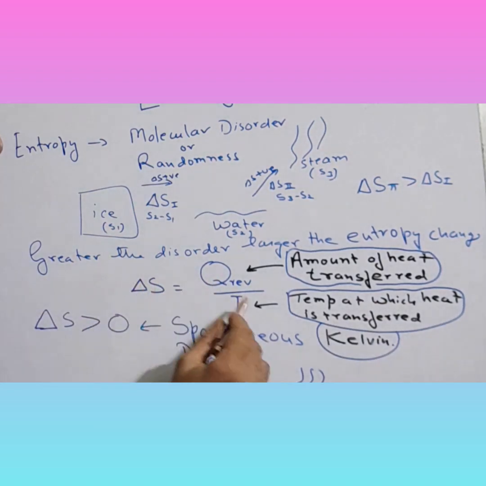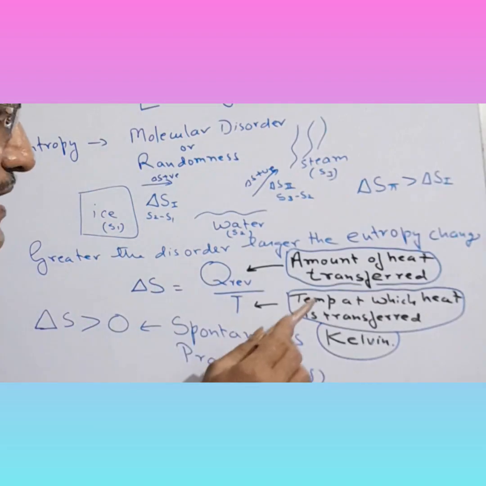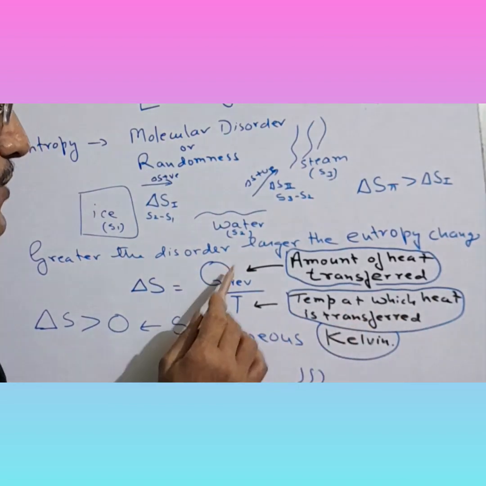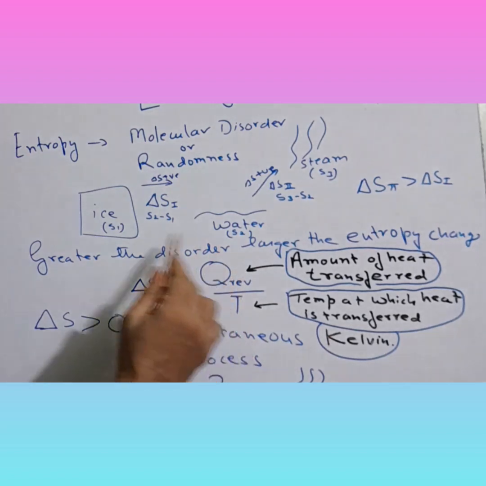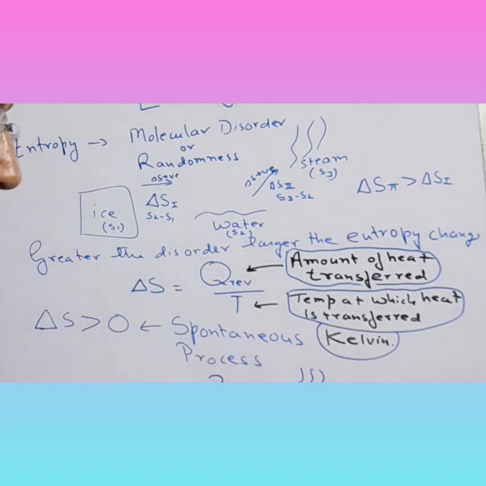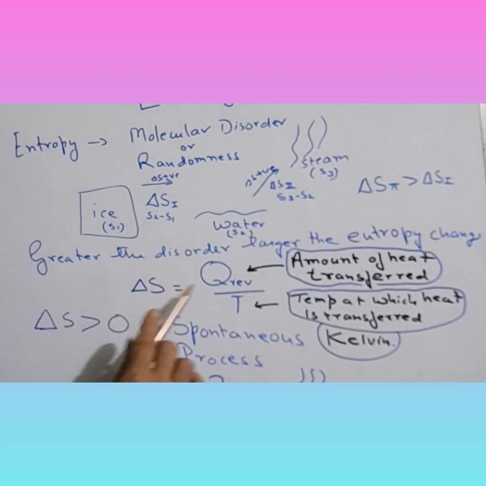So Q reversible is the reversible heat transferred, divided by temperature. T is the temperature at which Q is being transferred, and T is always in Kelvin. So this is the formula you have got to keep in mind for entropy change.